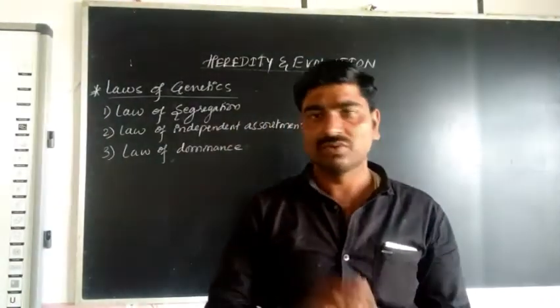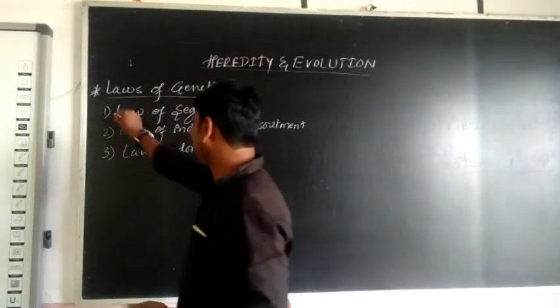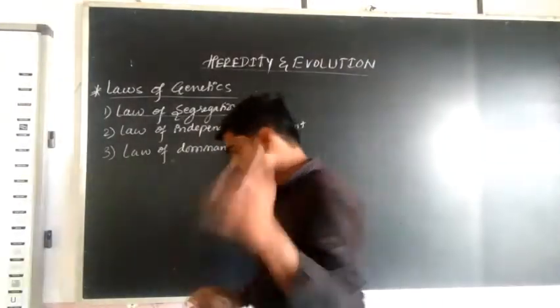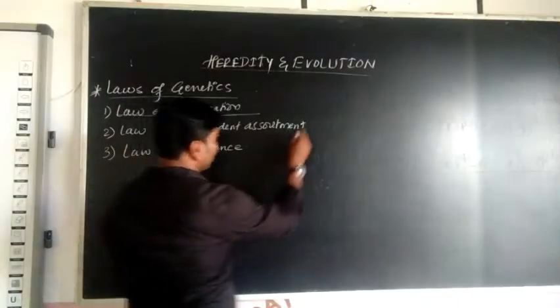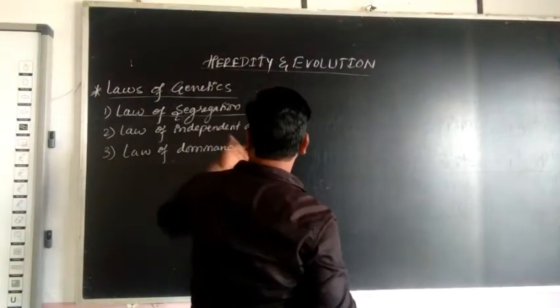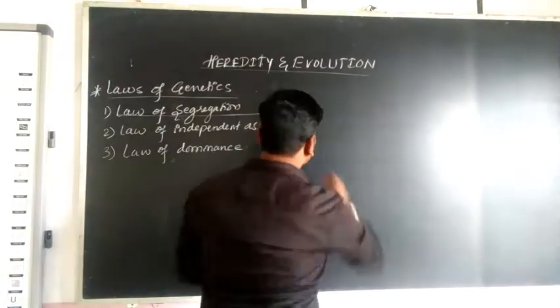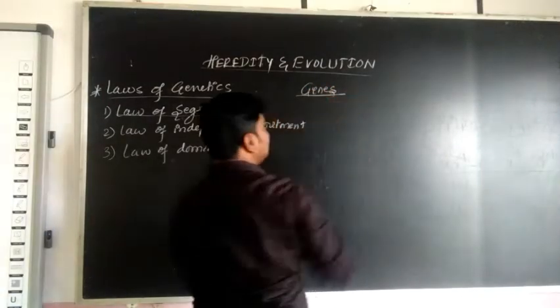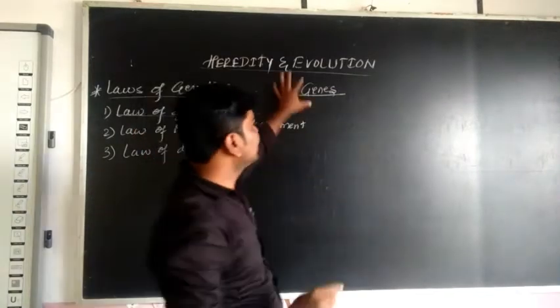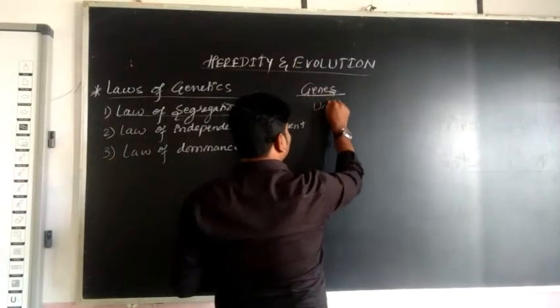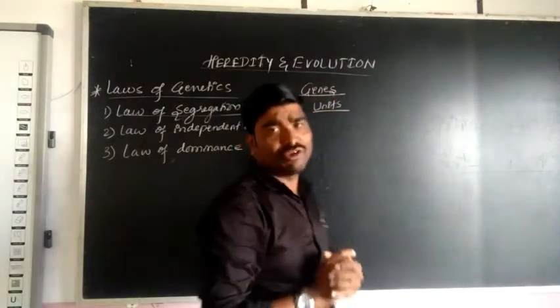So the first law is the law of segregation. What do you mean by the law of segregation? Before we learn about the laws of genetics, you should know what genes are. Genes are hereditary units.